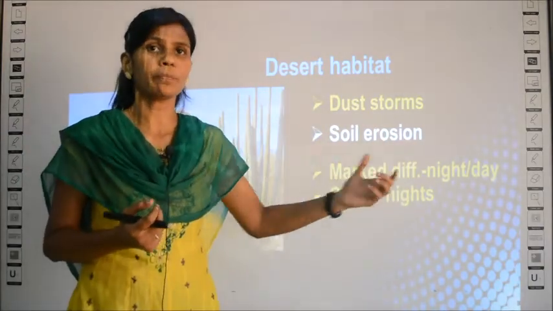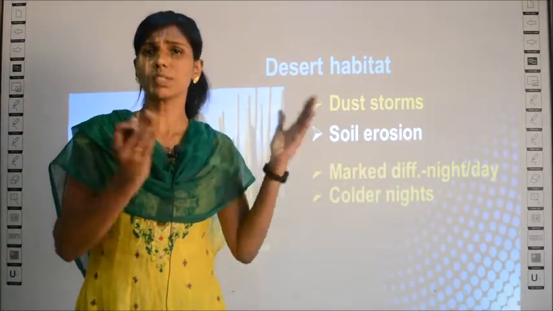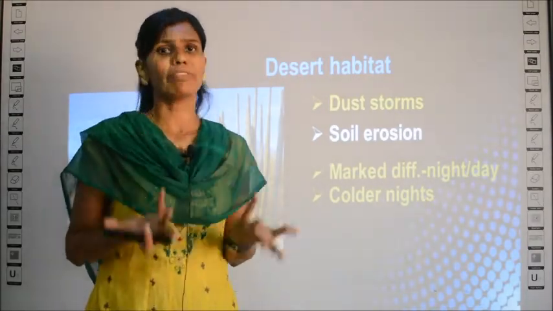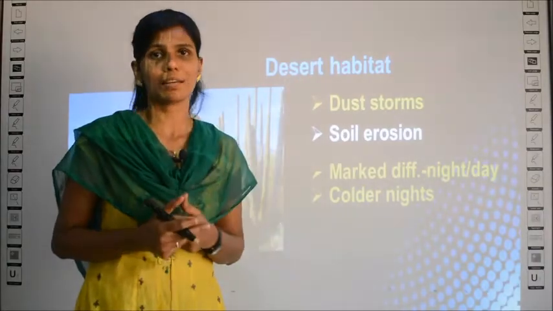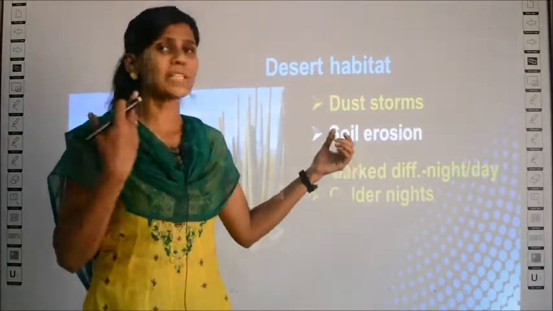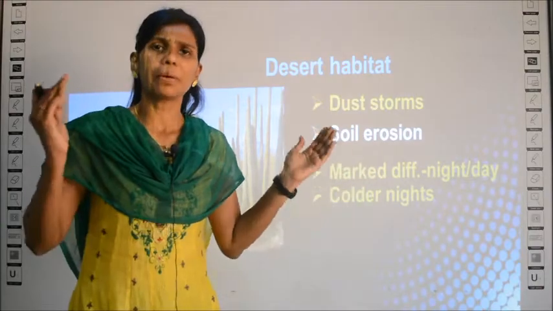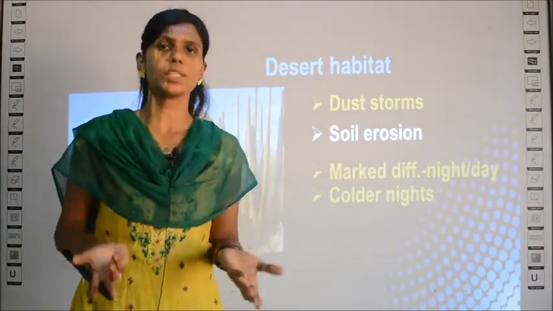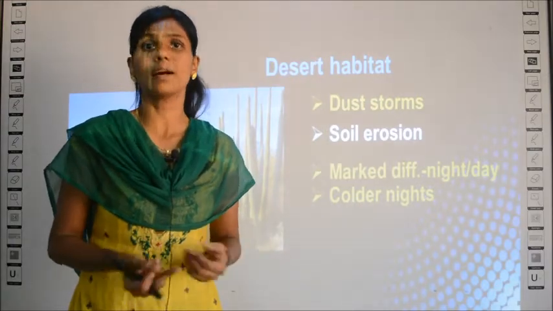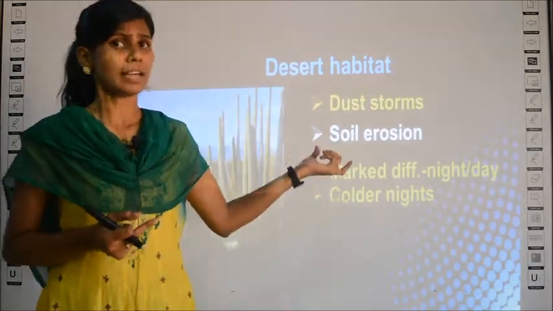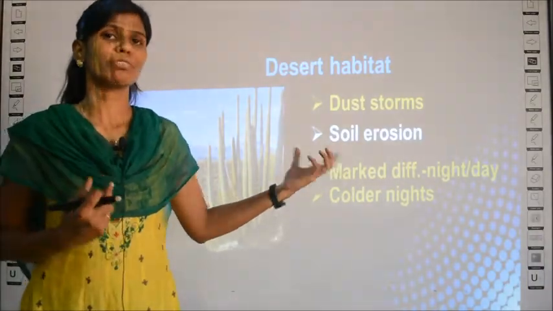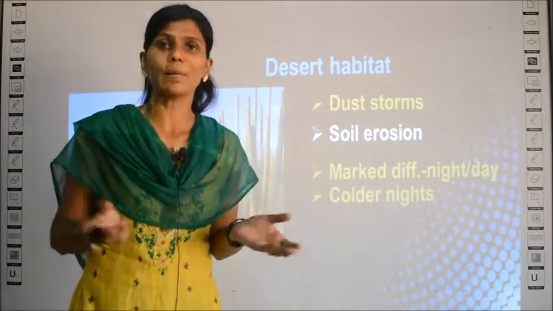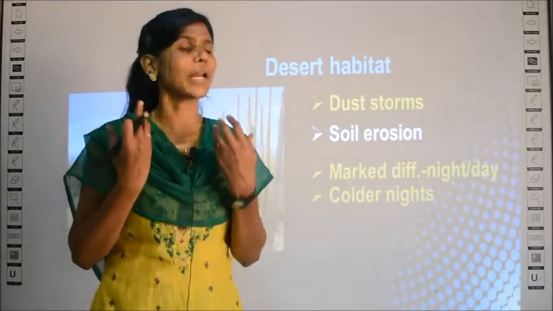What is erosion? When water flows in a particular area repeatedly, in that place you will not find soil because it will wash away the sand. Similarly, because of the frequent storms in the desert, a particular area will lose the soil. Erosion means it vanishes away. There is no more soil in that area. But here the reason in the desert is not water, it is the storms that frequently happen and carry away the sand. So at one particular place you will not find sand at all, it is eroded.